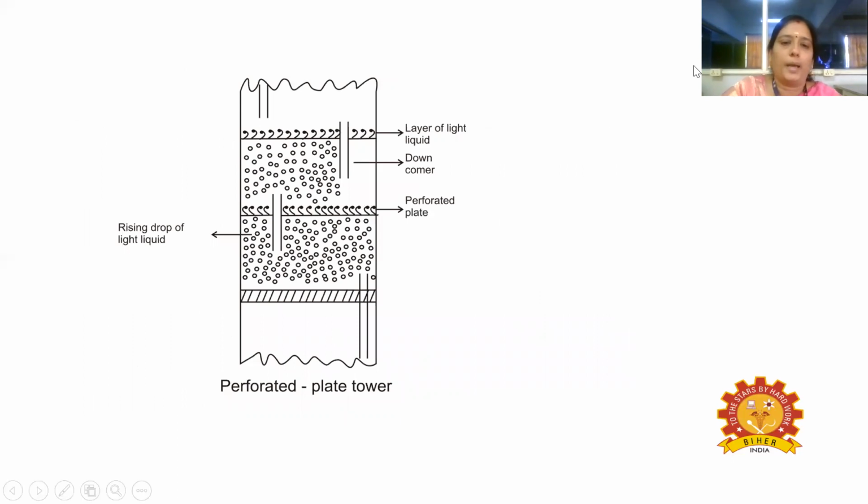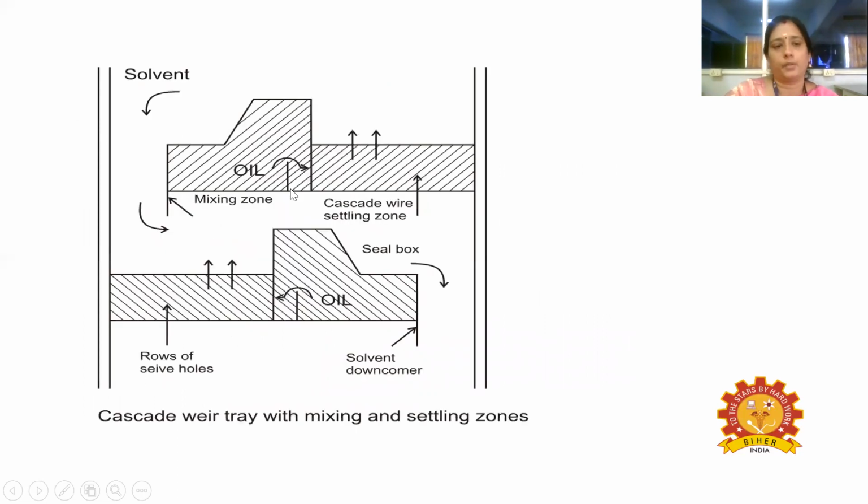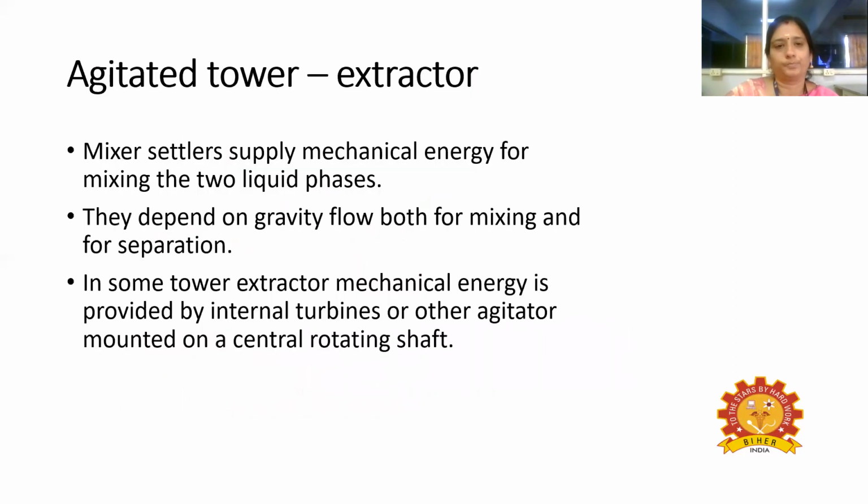So this is the packed tower, and the perforated plate tower. Here the packing material will be present, so there are chances of channeling. The channeling has to be avoided in this packed tower. This is the cascade weir tray with the mixing and settling zone.